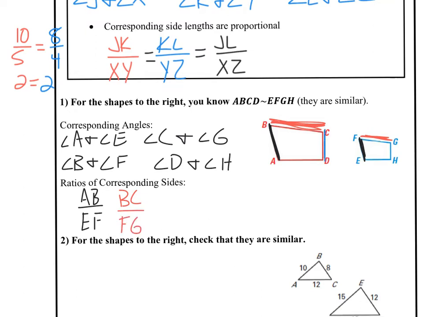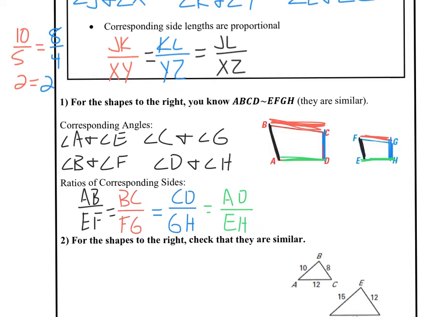My third side would be CD and GH. They need to make a fraction that is equal to the others that have come before. And last side, AD needs to make a fraction with EH. And all those fractions, once I put the numbers in, need to turn out to be equal to each other.